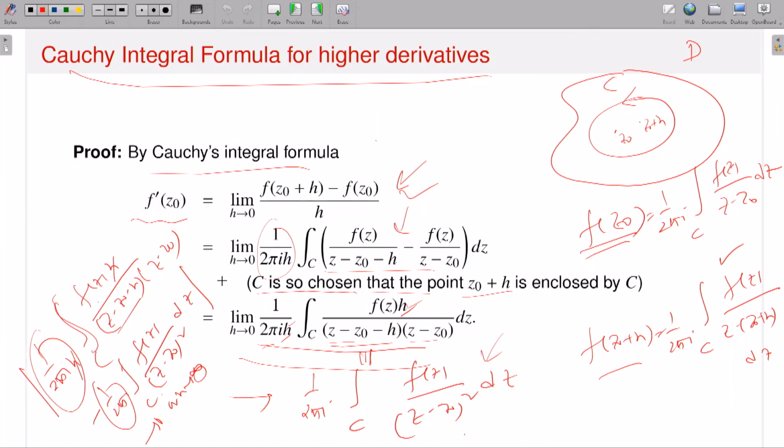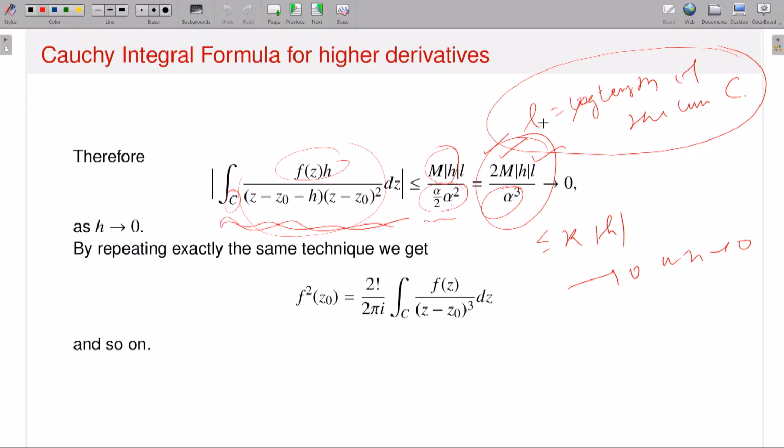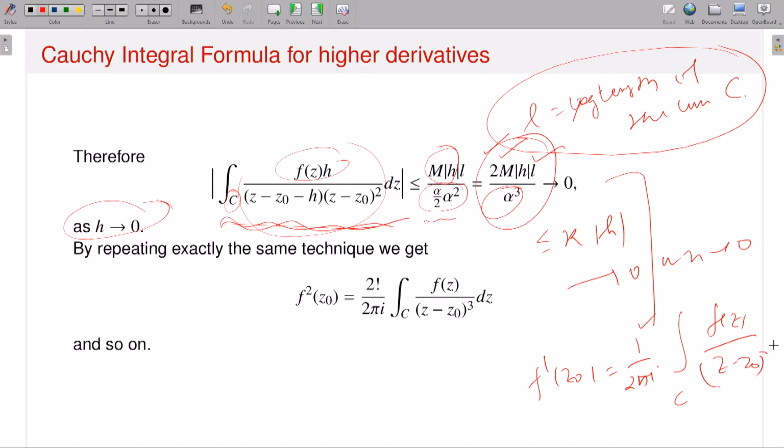So the limit of this object is exactly equal to this one. So as h approaches 0, you will have this kind of formula, and this goes to 0. So I will have the formula f prime of z naught equals 1 by 2 pi i integral over C of f(z) divided by (z minus z naught) square dz.